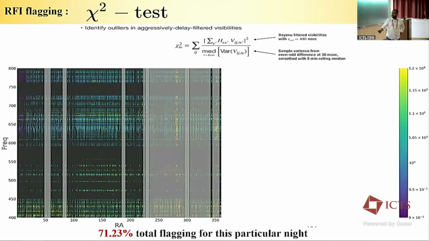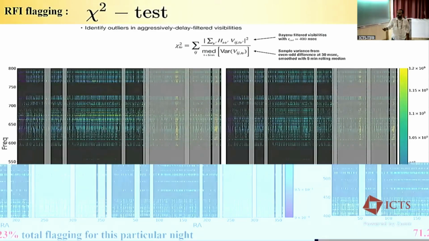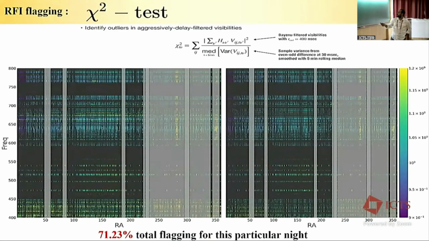We can clearly see that within this chi-square test, we still see some RFI leaking here, so like very narrow band RFI, very transient RFI, all this stuff. This is the daytime, so we are not taking those things. And based on this plot, we can find those outliers and flag them, and we'll go back to this thing. This is a more clear RFI flagging algorithm.